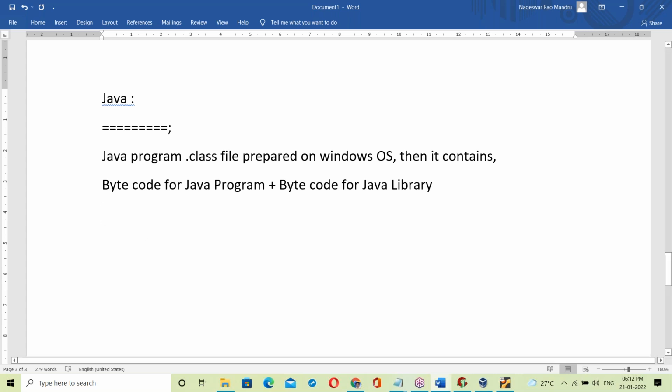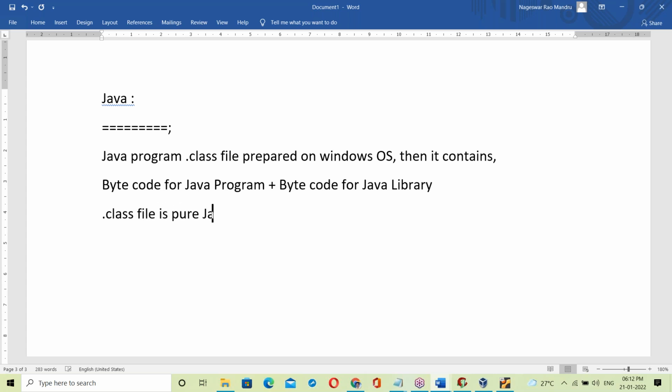So the dot class file contains byte code for the Java program and byte code for the Java library, which means it's a pure Java program, since the Java library is also developed in Java. It is a pure Java program in byte format.